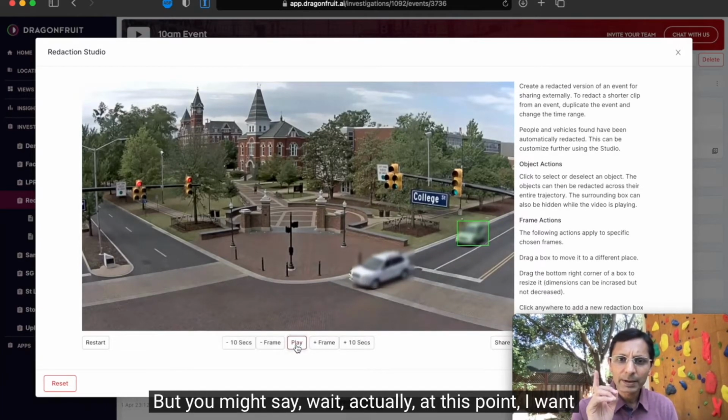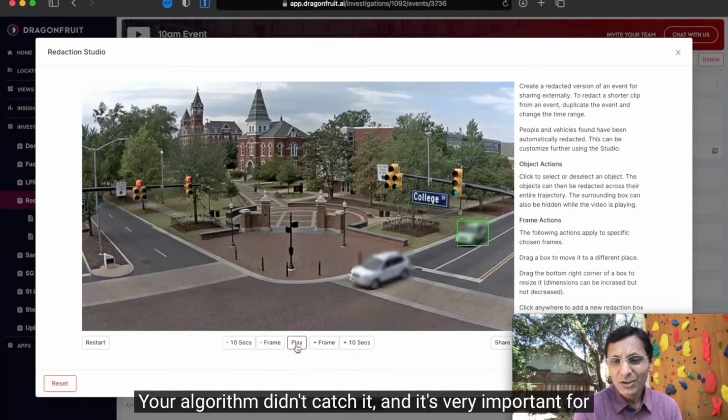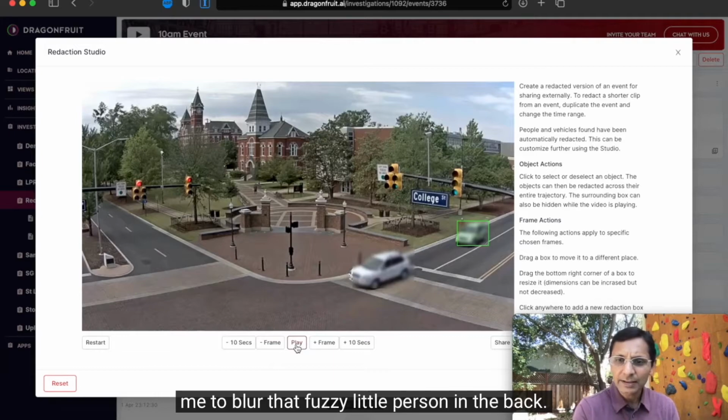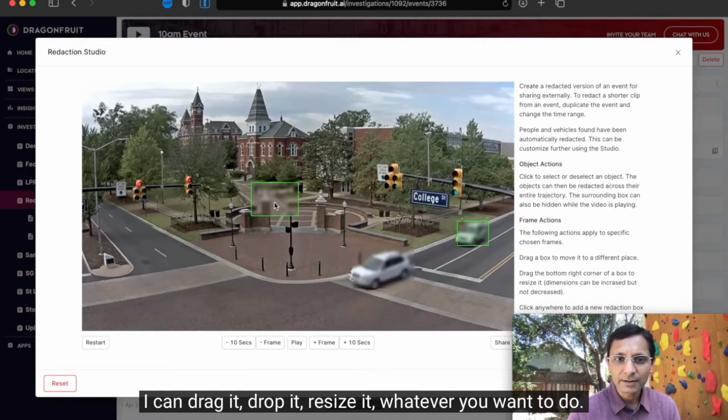But you might say, wait. Actually, at this point, I want to add a redaction on something. Like this person right there in the distance, your algorithms didn't catch it. And it's very important for me to blur that fuzzy little person in the back. Well, that's not a problem. You just click and I have a filter on top of that person. I can drag it, drop it, resize it, whatever you want to do.